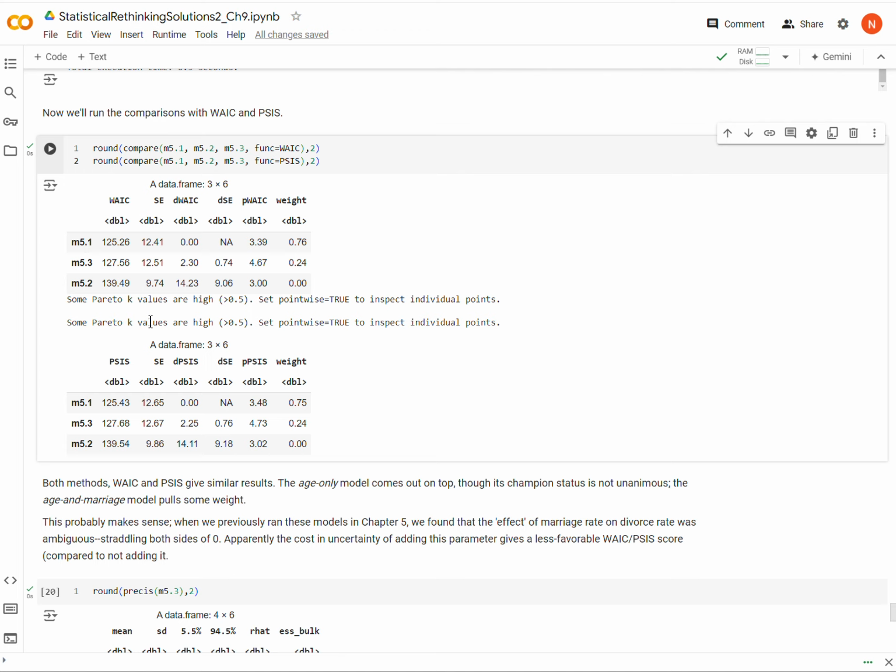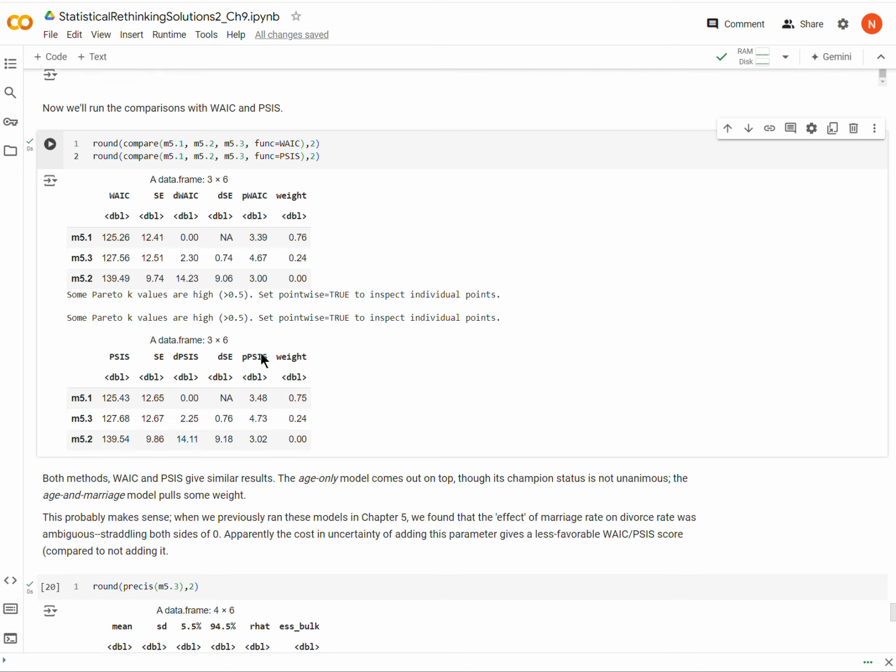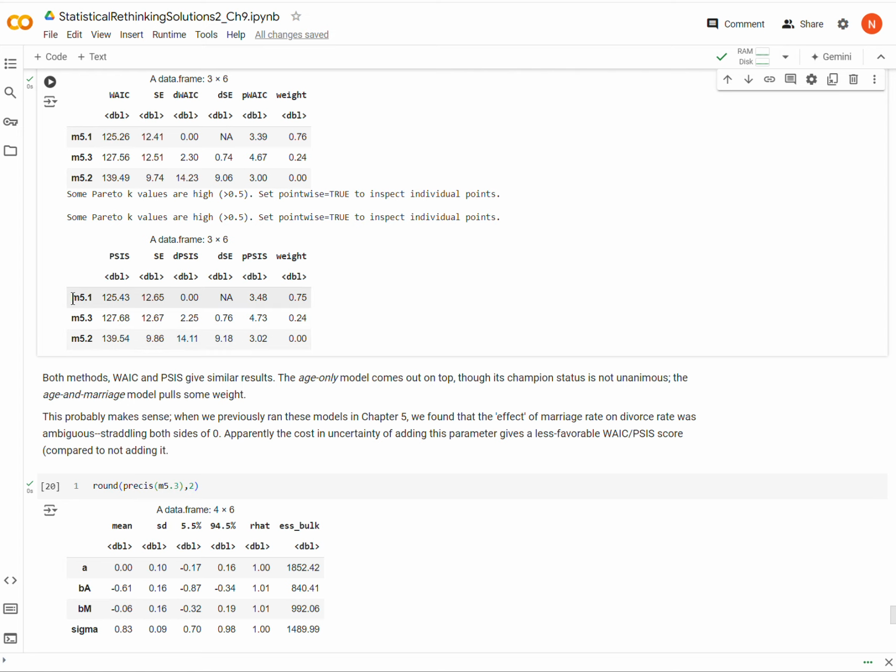That was for WAIC, and then the same thing for PSIS. We see that in both cases, M5.1 is ranked top. All the values are pretty similar between the two methods, which is interesting. Now, notice that the age-only model does the best in both instances.